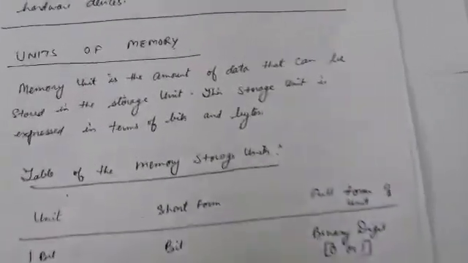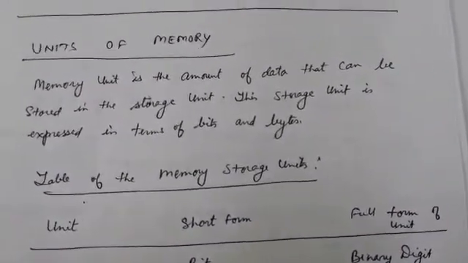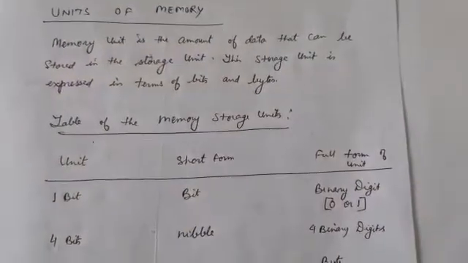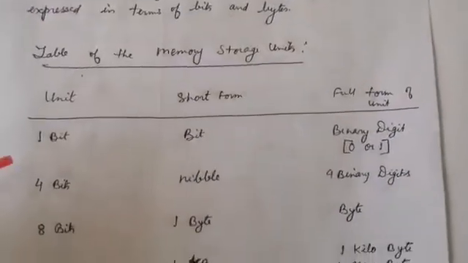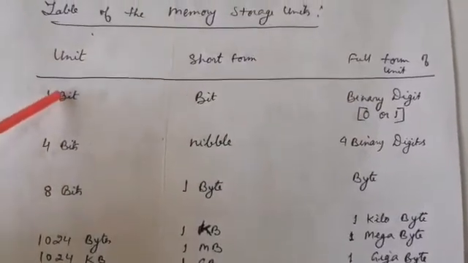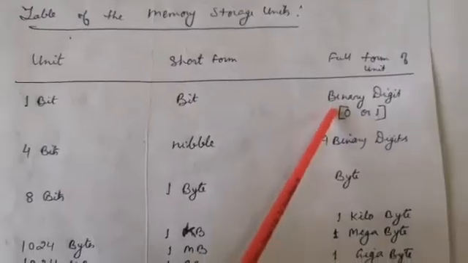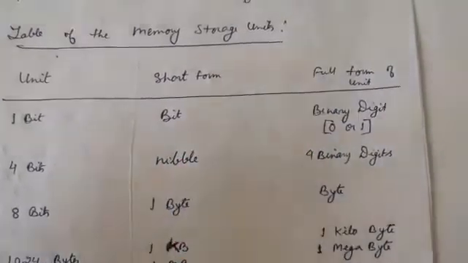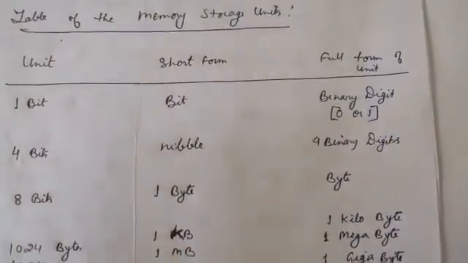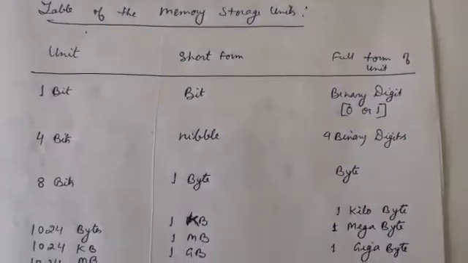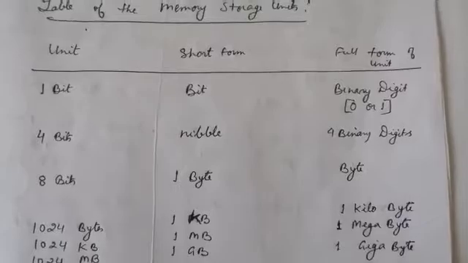Now, units of memory. The smallest unit is the bit. Bit means binary digit. As we all know, the computer stores data in the form of binary digits, that is 0 and 1. 0 means current off and 1 means current on.